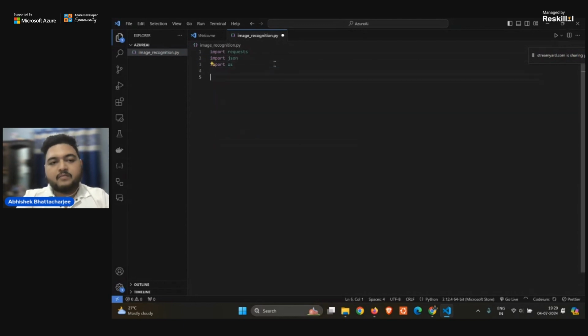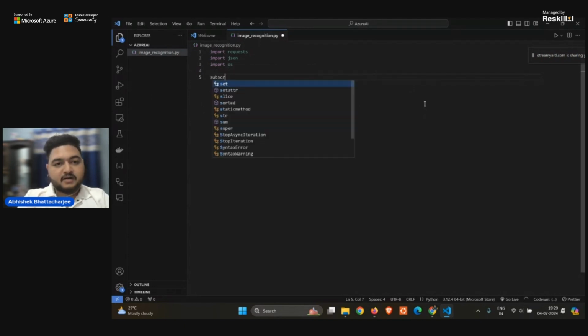The OS module is not for sending the requests. It is basically meant for interacting between my operating system and the cloud server. Right. It is basically meant for that only. Now, apart from this, it is suggesting that I replace the subscription key with my valid subscription key. Okay. Of course, I will do that. So before that, I will be giving a subscription key.